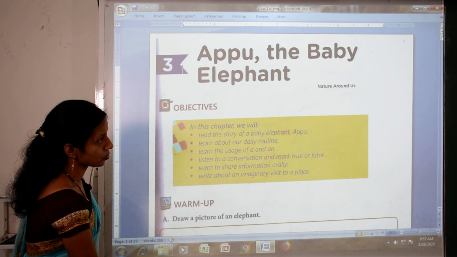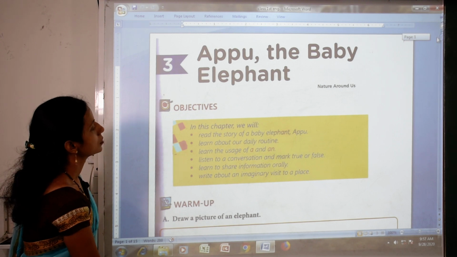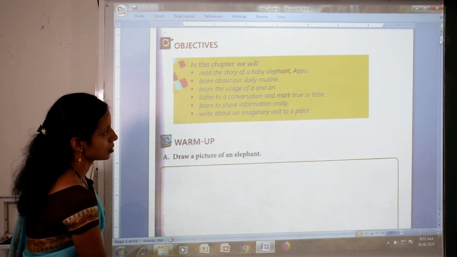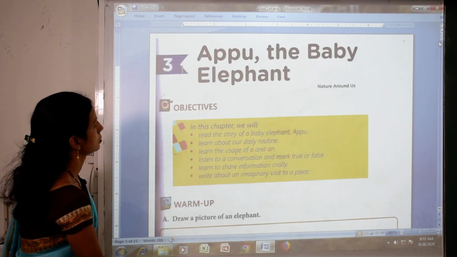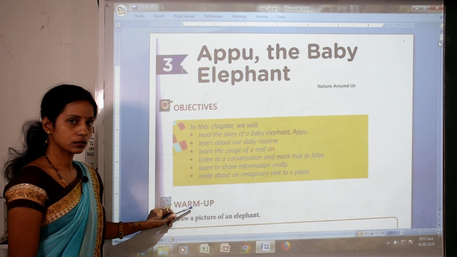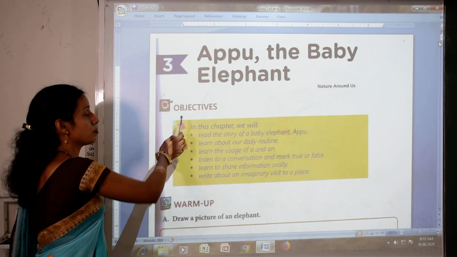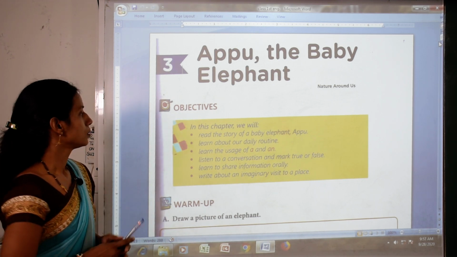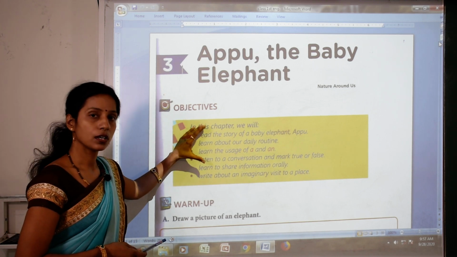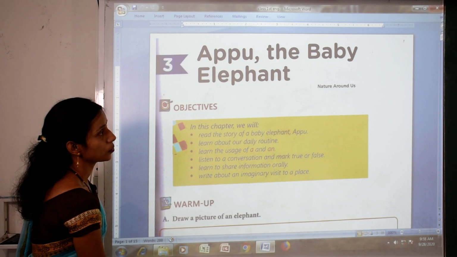So open page number 25. Here is page number 25. Before starting this lesson, we will go through the objective and little warm up exercise. So here is objective. Objective means I have already told you whatever we learn in this lesson written here, okay, and come to the bottom.